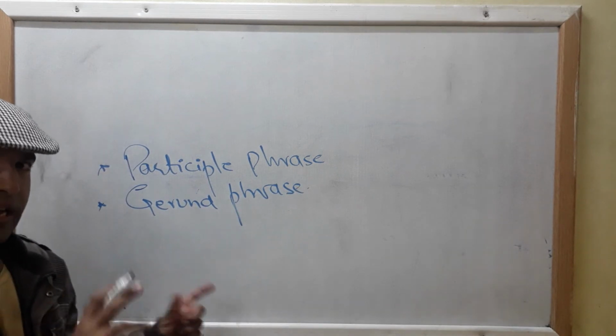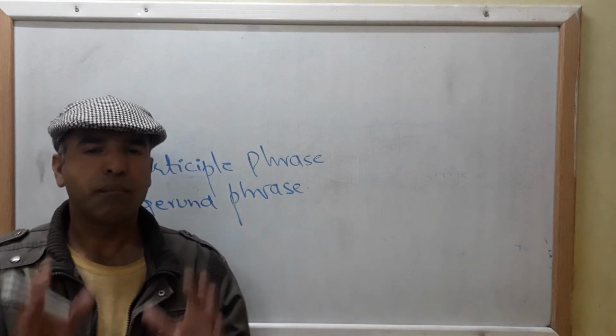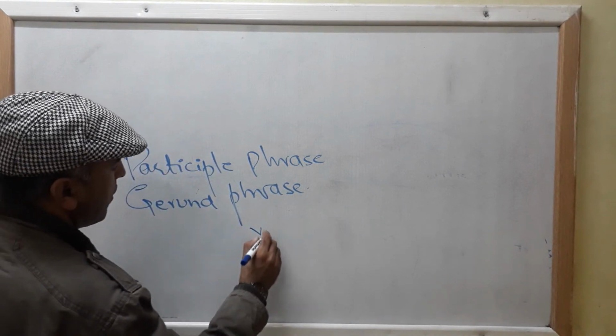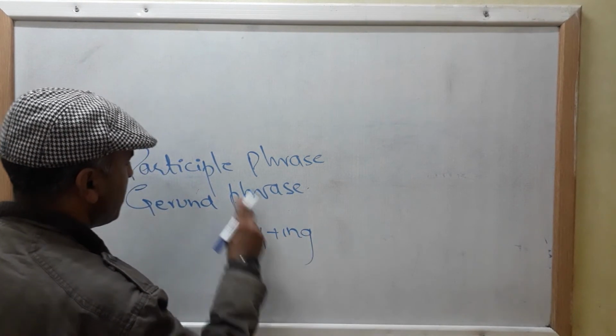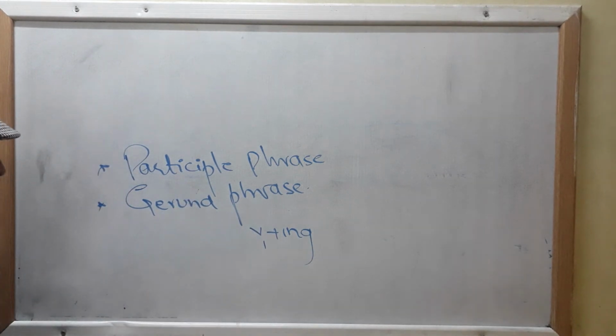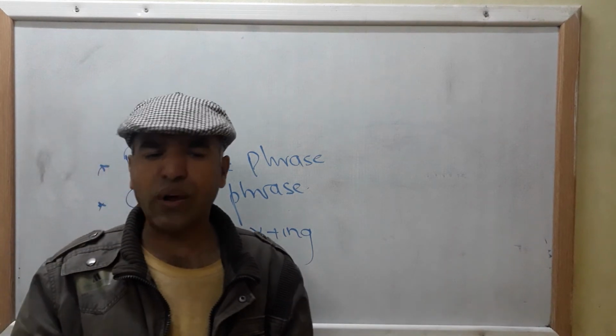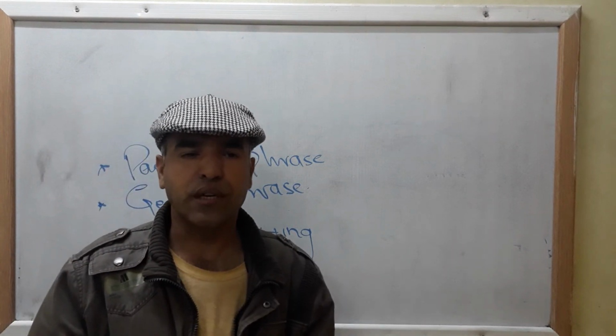Although both gerund phrase and participle phrase start with V1 plus ing, and both are the same formation-wise, how can you spot the difference?